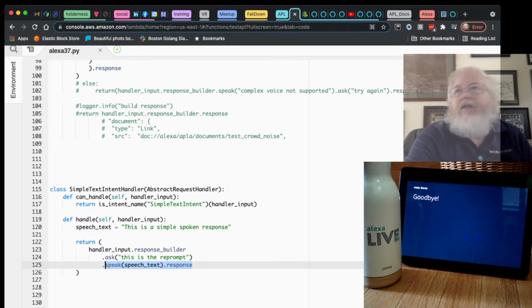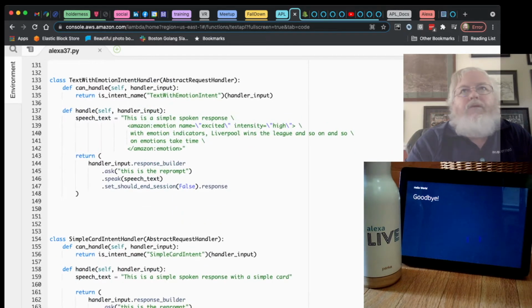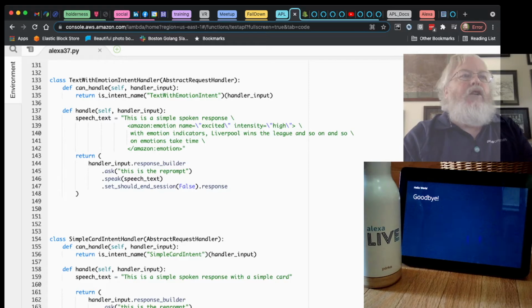It's totally functional, and that's probably what most of the responses for most skills in a skill store sound like. But we can do better, and it's not that hard. So let's add some emotion. Emotion is basically added to the string that you ask Amanda to speak.